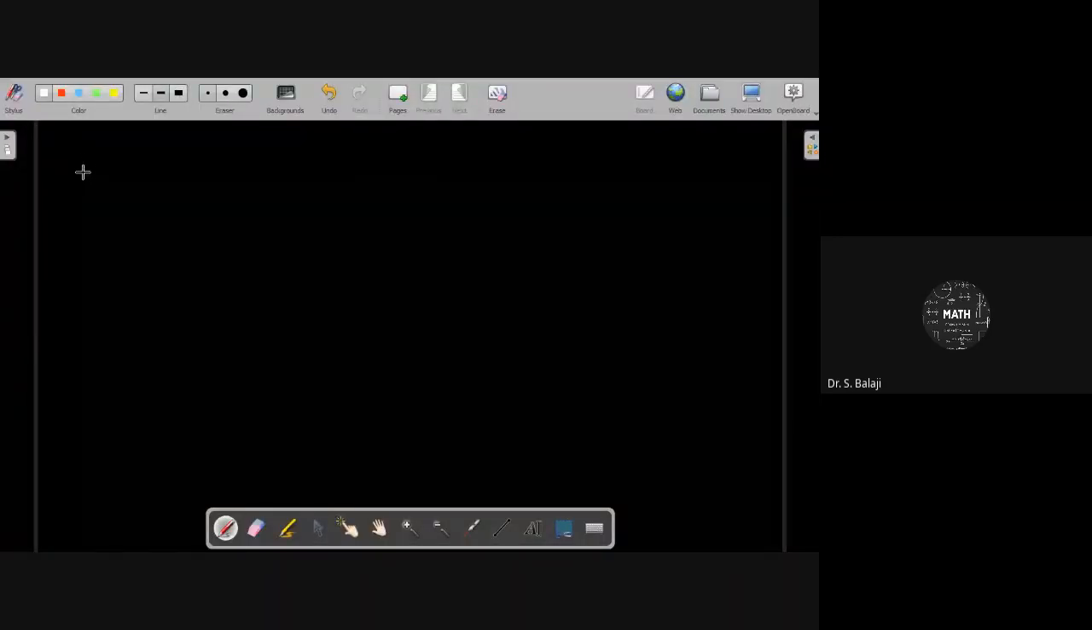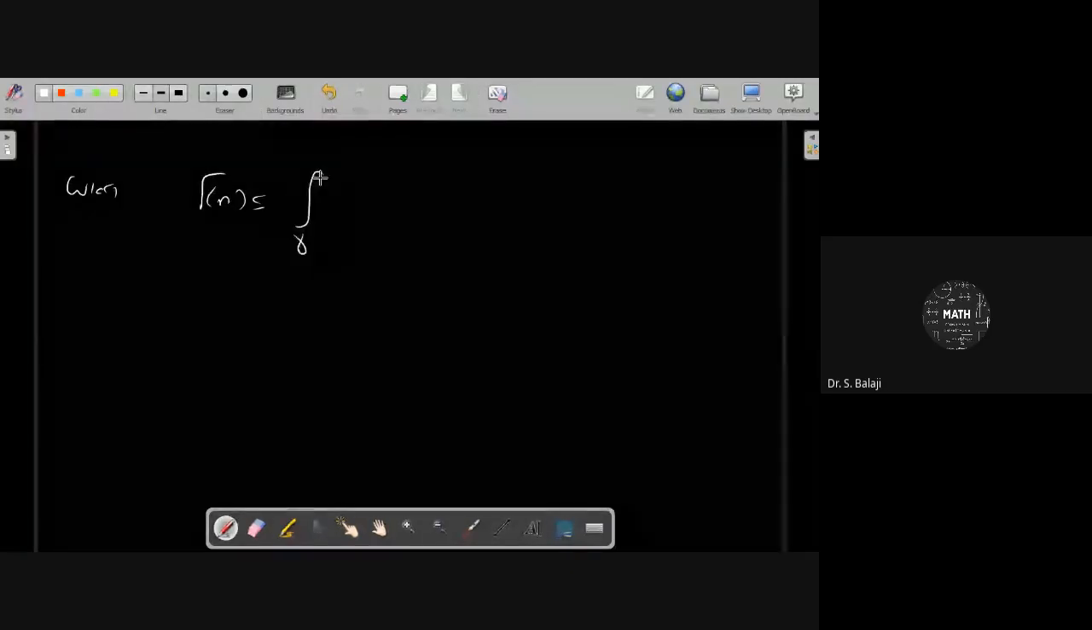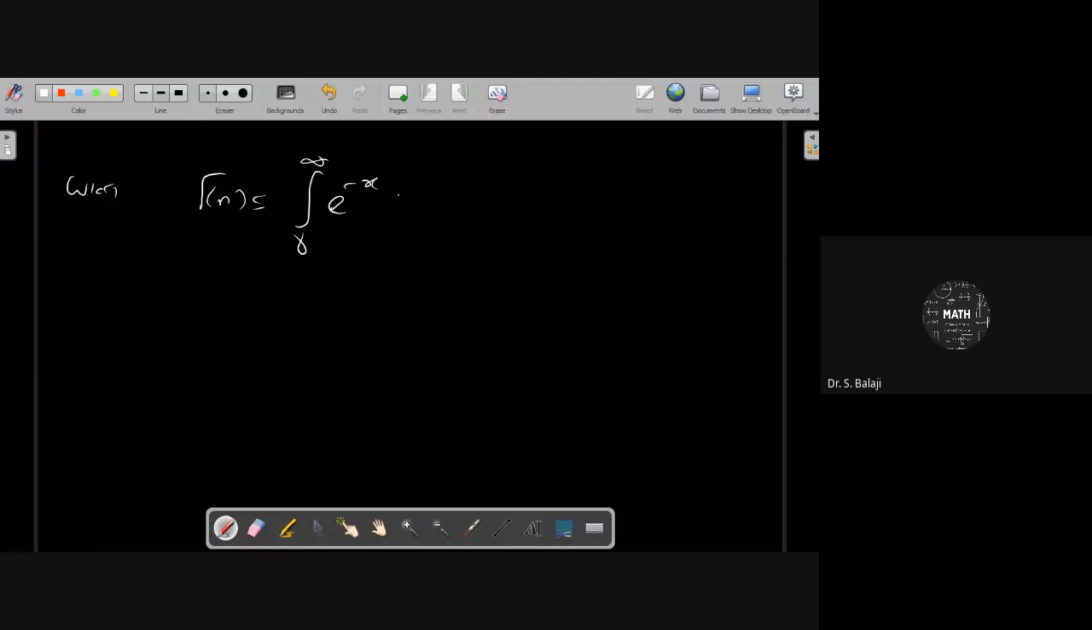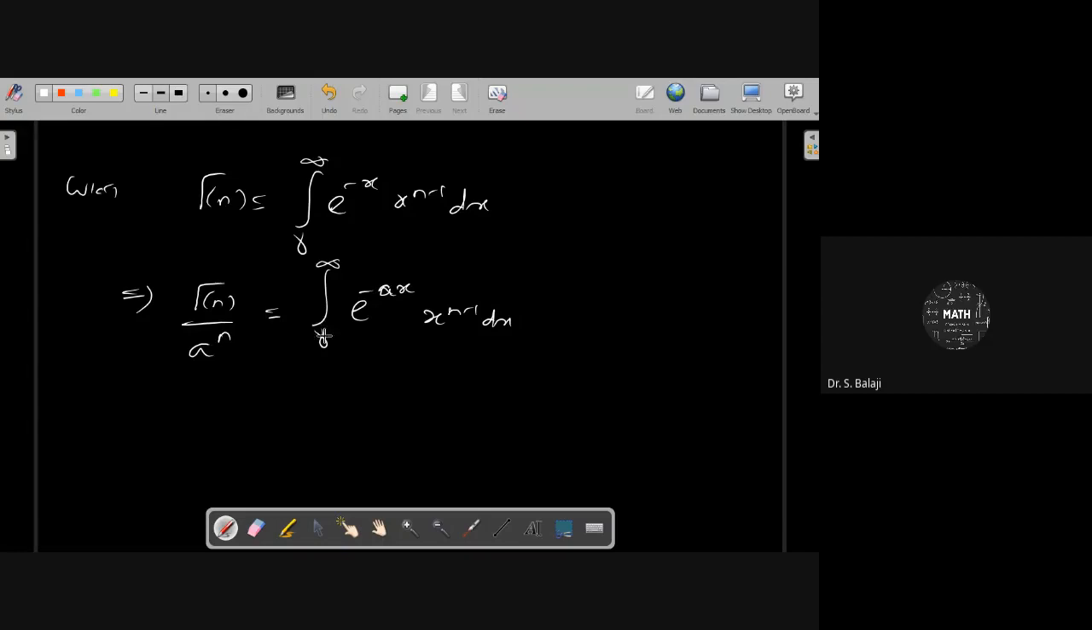Yes, when moving into the gamma distribution, you know the gamma integral definition. Gamma n equals the integral from 0 to infinity of e power minus x, x power n minus 1 dx. Then suppose instead of e power minus x, you have e power minus ax, x power n minus 1 dx. Correspondingly, the left side result will be gamma n by a power n. Put ax equal to t, and with the help of that you get the result gamma n by a power n.